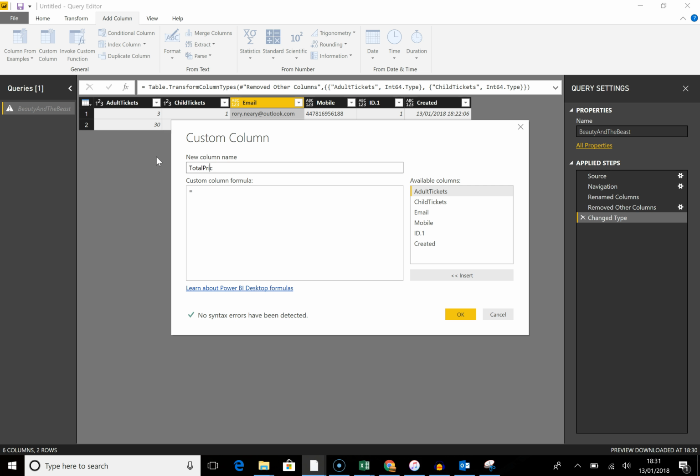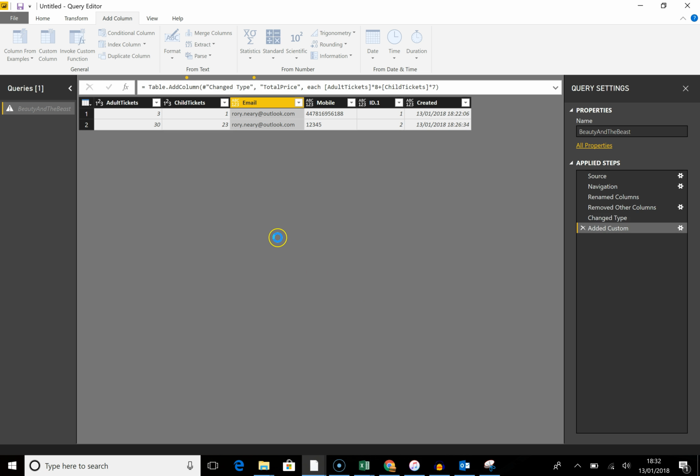Total price equals adult tickets times 10 plus child tickets. In fact, it's definitely 8. There's probably cleverer ways of doing this actually, thinking about that. But I'll worry about that some other time. Child tickets, let's just say it was times 7. I can't remember how much they actually cost. We're going to go OK on that.